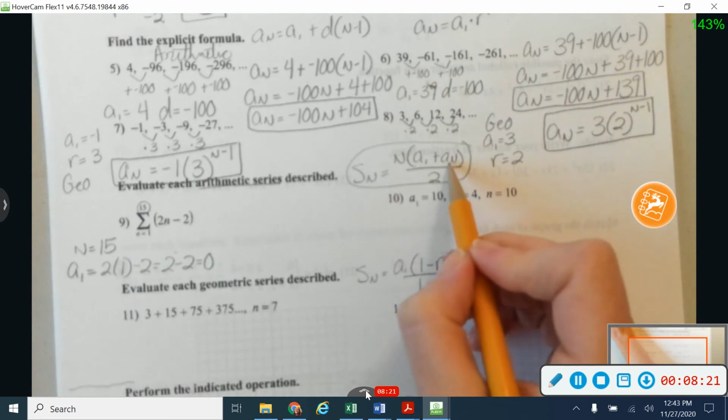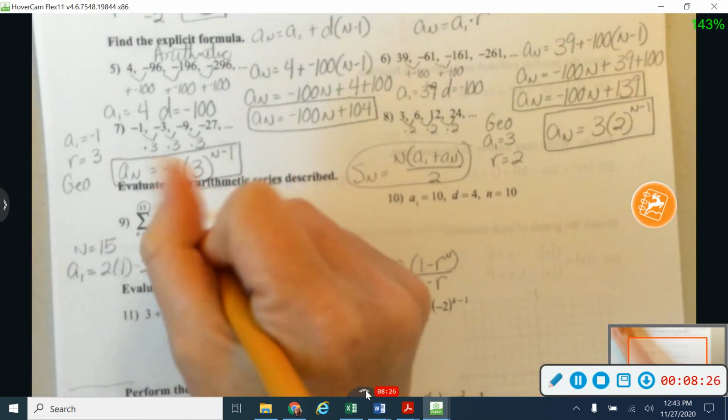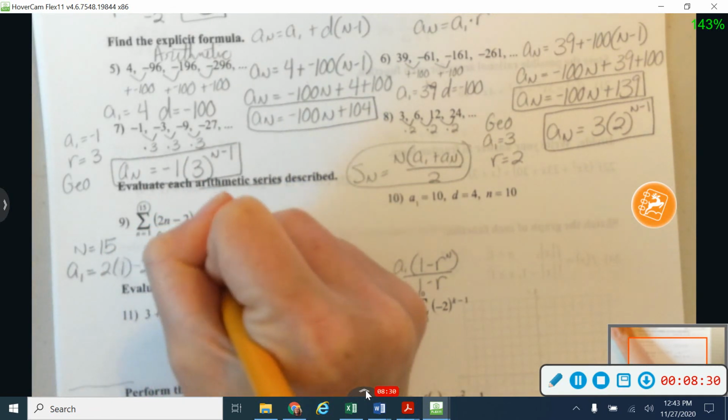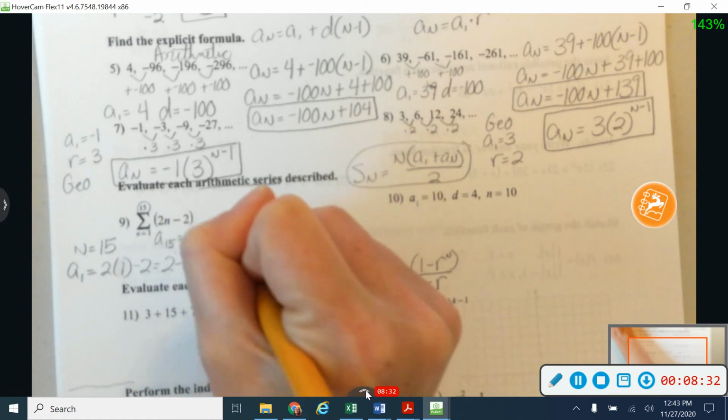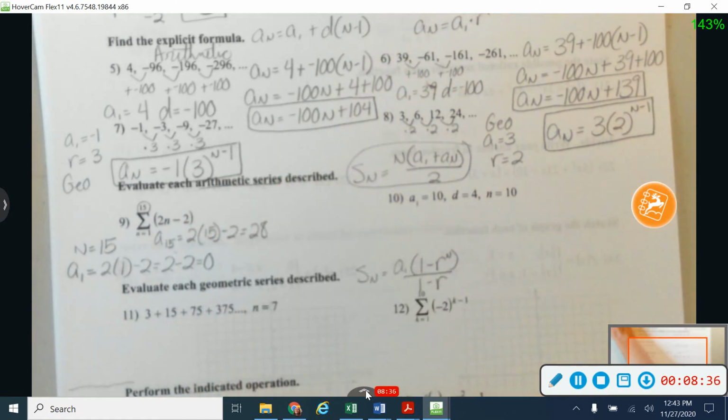And then I also need to find a sub n. So in this case, we said n was 15, so I need to find a sub 15. So that's going to be 2 times 15 minus 2. That gives me 30, minus 2 gives me 28.